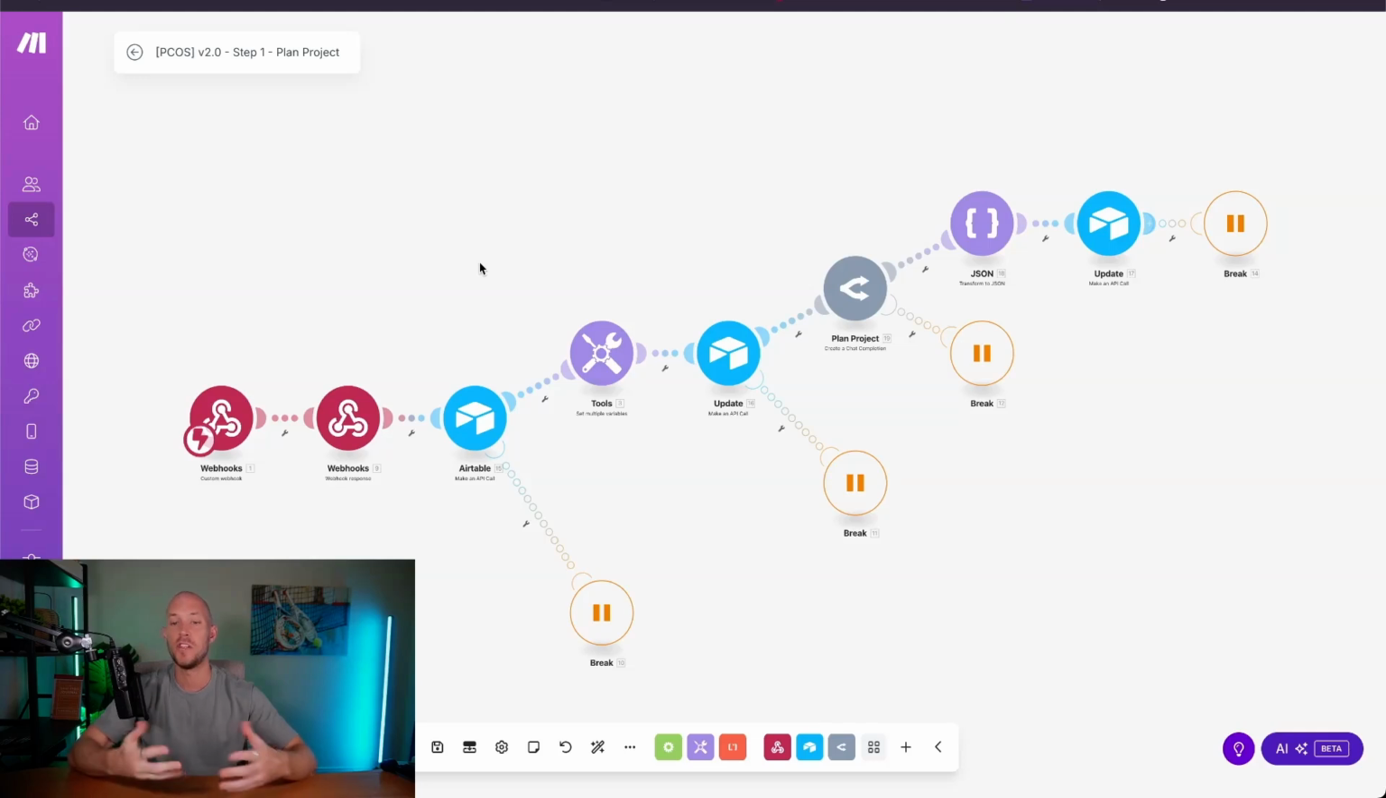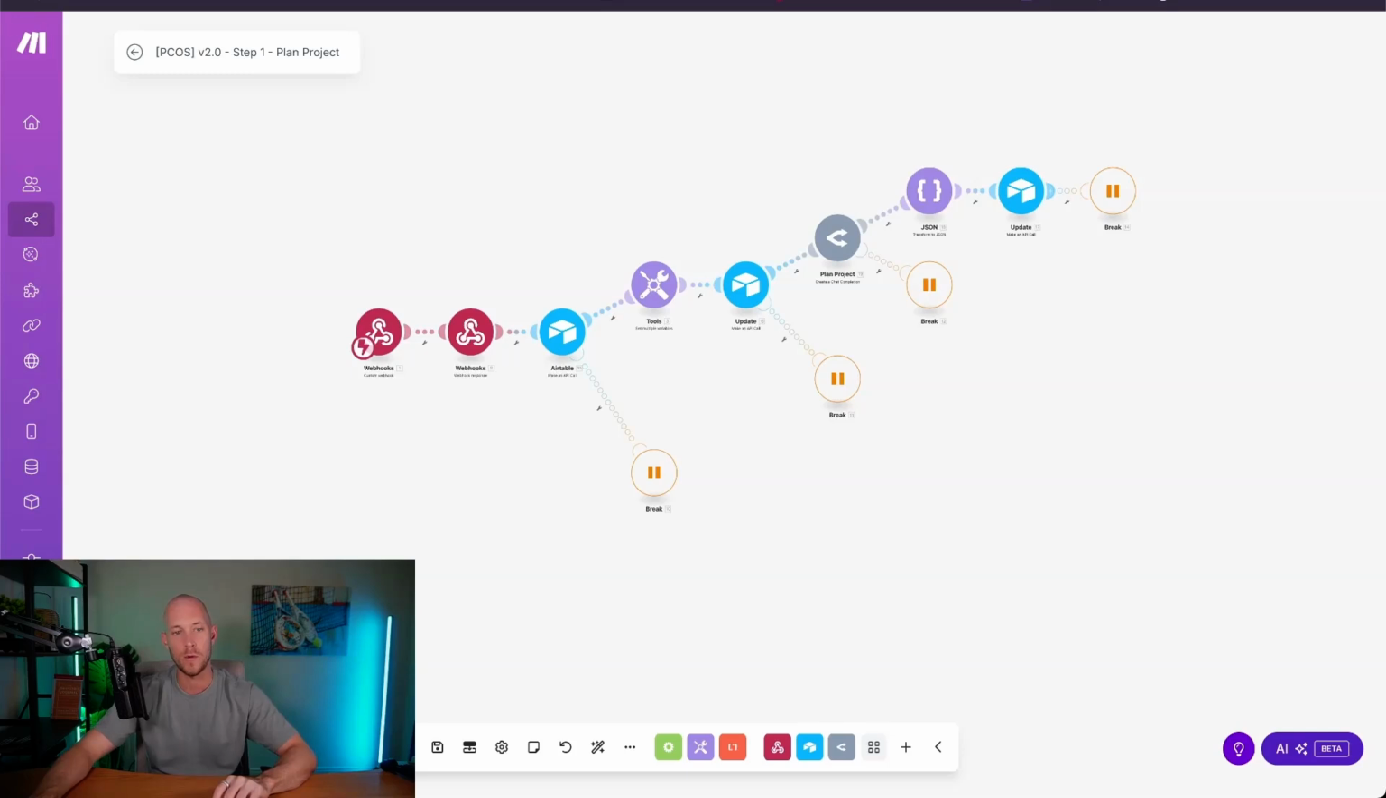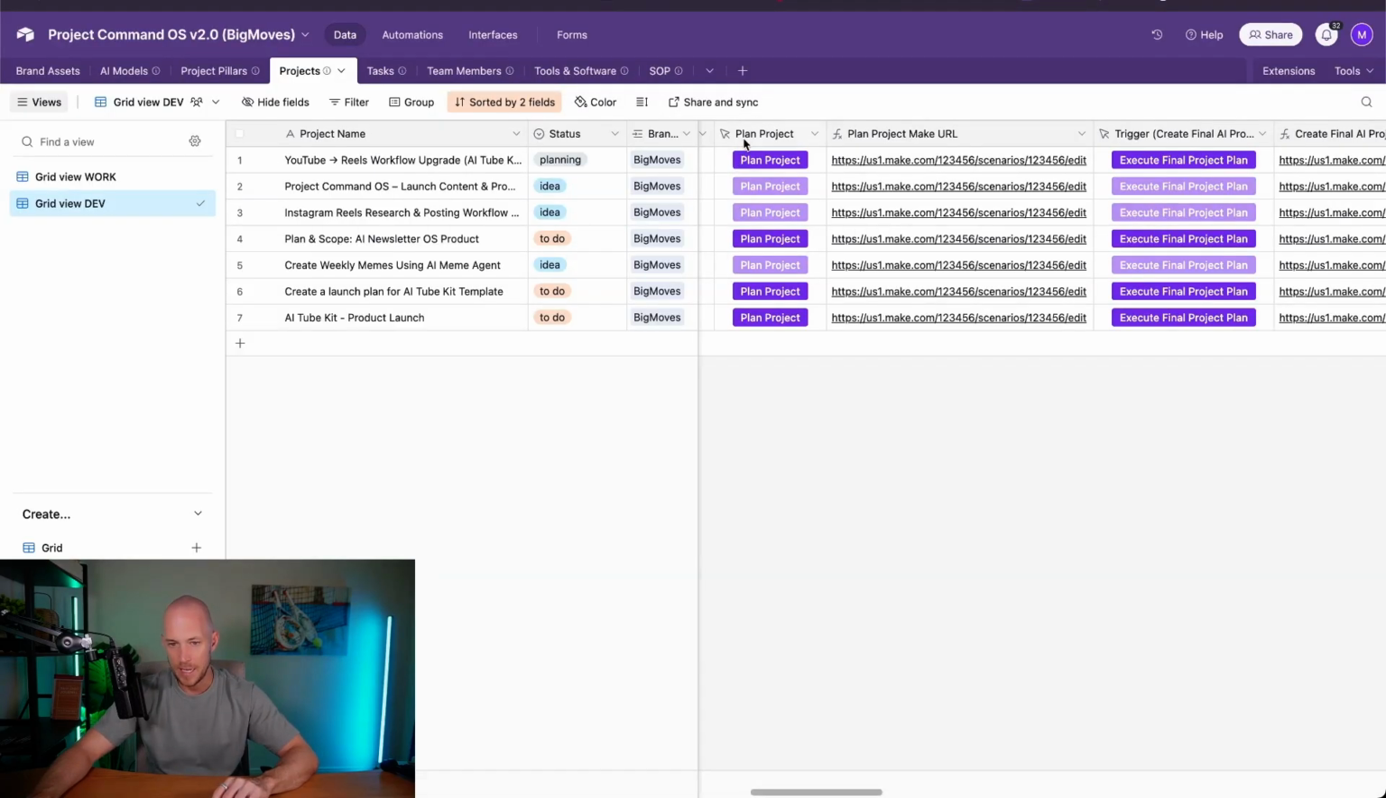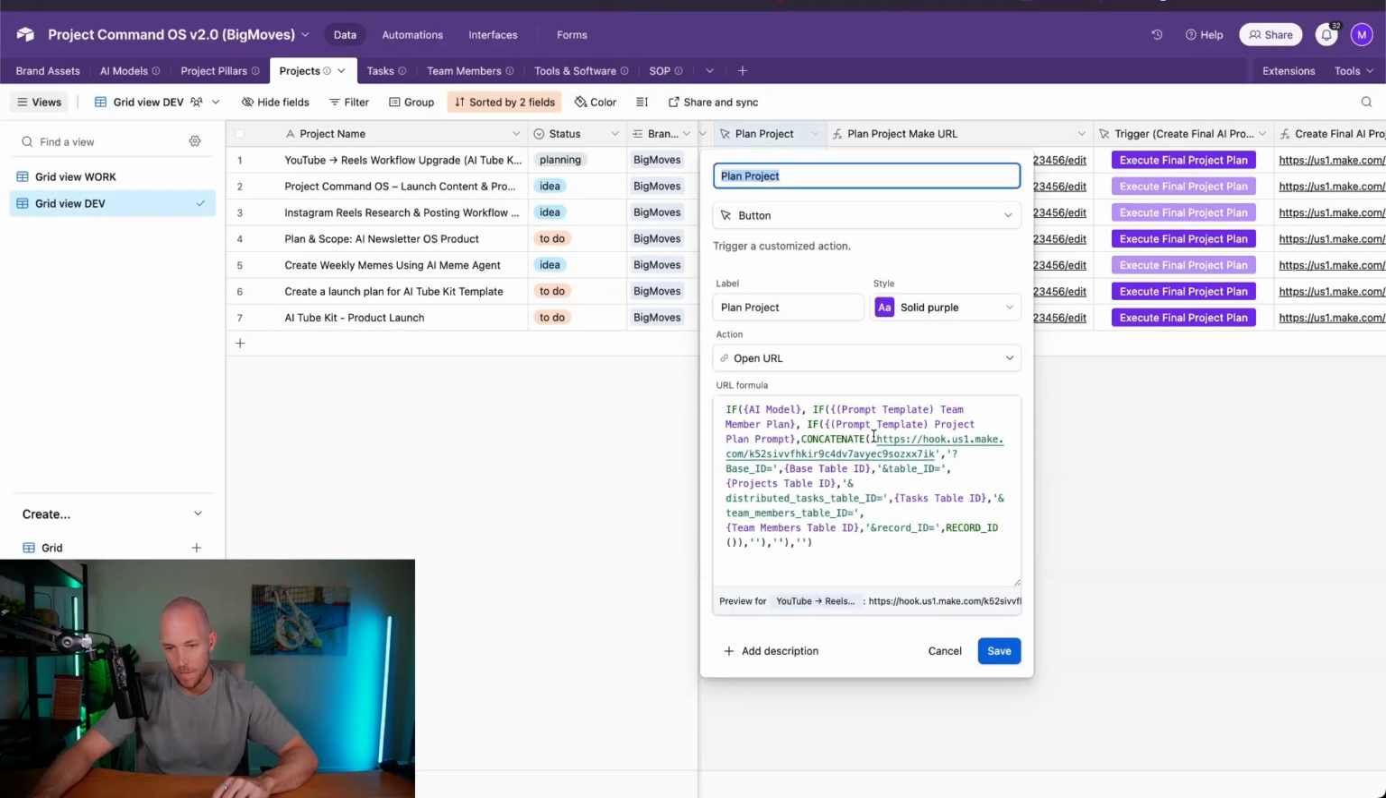Now if you don't know JSON, I didn't know JSON when we got started, we can learn it very quickly and easily, but ChatGPT can do a lot of the work. I'm going to talk about more of that in a second. But if we come back into here, then we have our formula set up with our webhook.